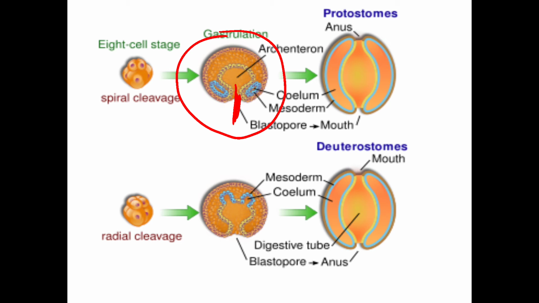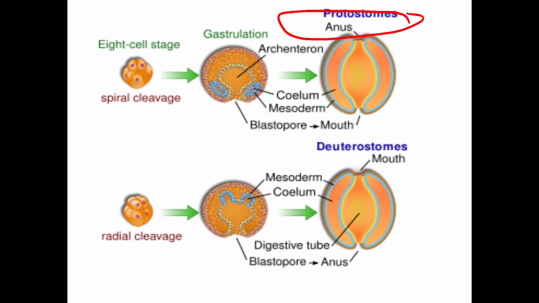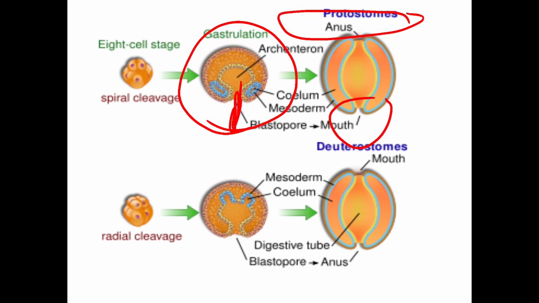So after the development, first we will deal with the protostome. After gastrulation, there are so many events that will occur, and this mass of cells will develop into a complete organism. In case of protostome, the blastopore will develop into the mouth of the organism. If the blastopore develops into the mouth of the organism, this kind of development is called protostomes.